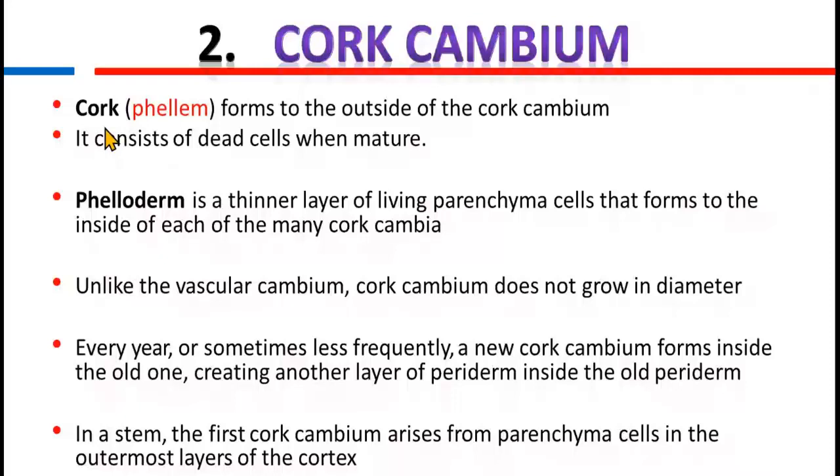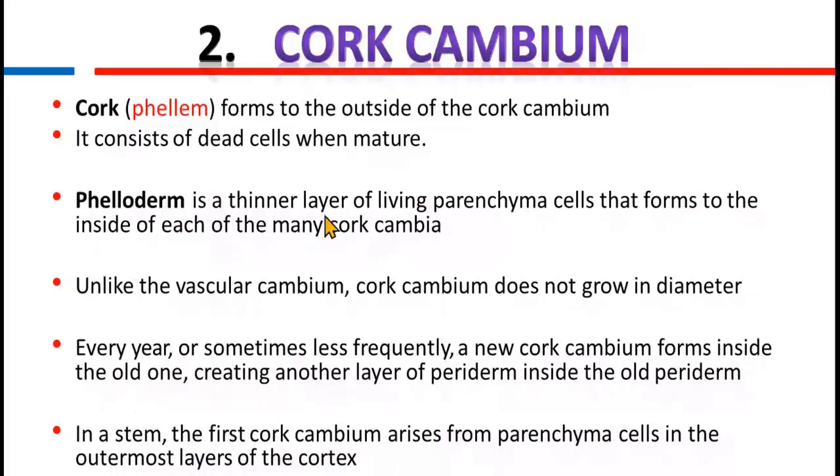Suberin will not allow any air passage or any outward material to pass inside the stem. That's why in general when we cover bottles, we use corks. The reason is the same, because it cannot allow the air to pass inside because its cavities are covered with the suberin material.